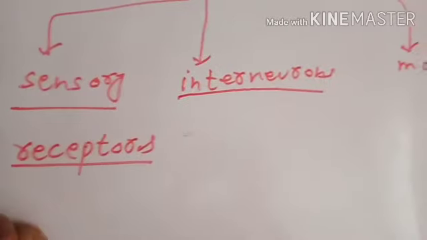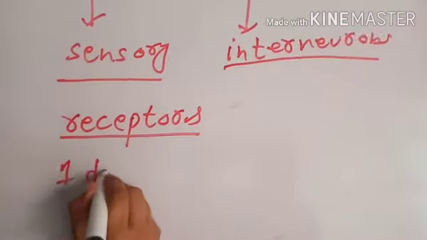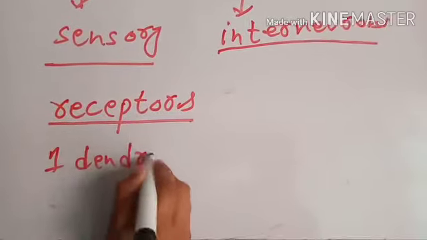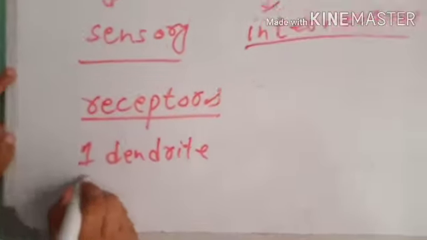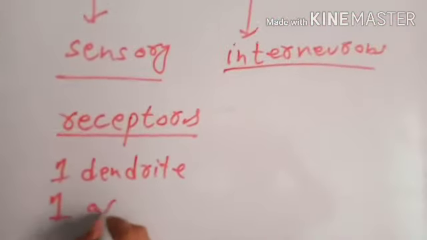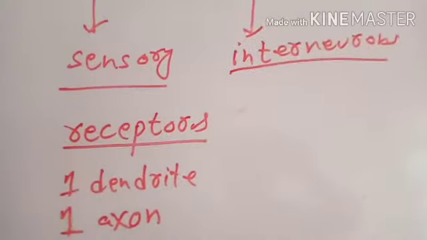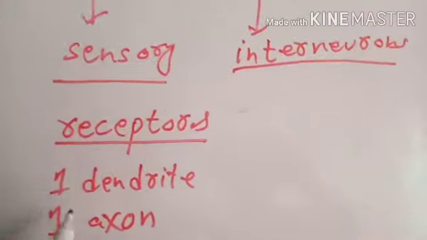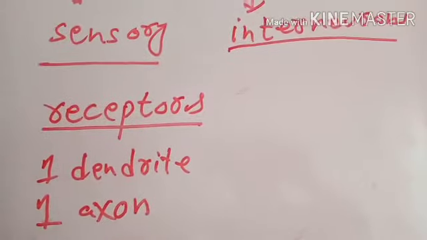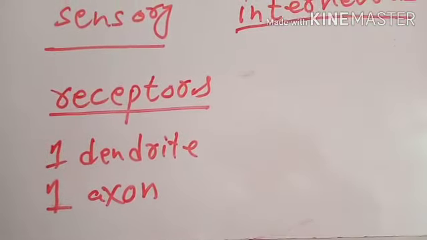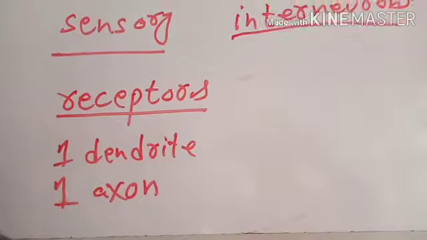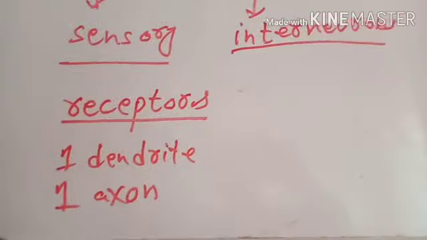Sensory neurons consist of only one dendrite and only one axon, because they receive the stimulus from one direction and send it in one direction. That is why sensory neurons consist of one dendrite and one axon.